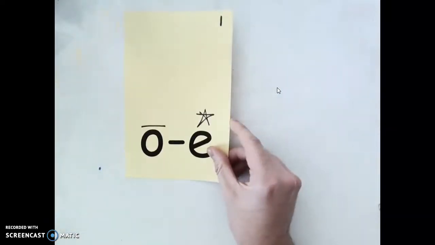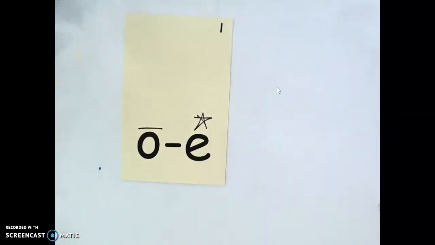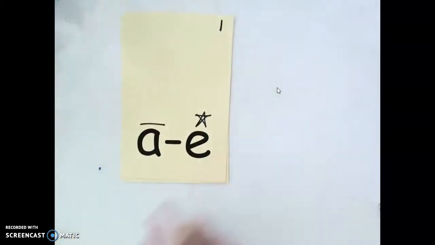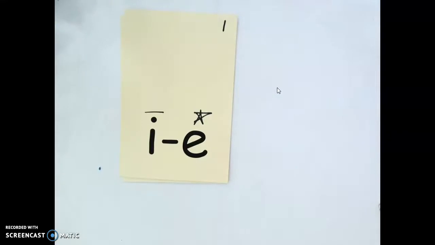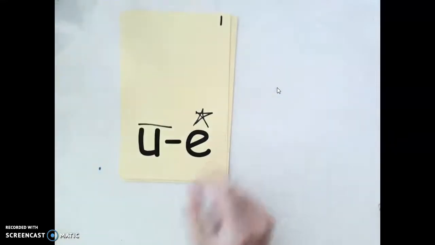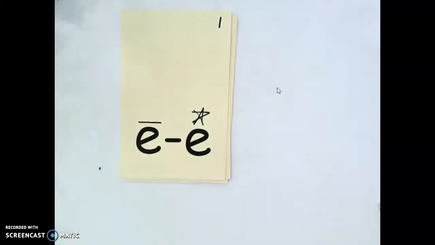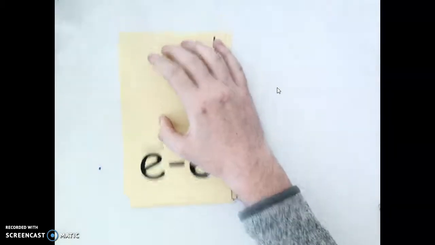Hi, first graders. For today's three-part drill, we're going to continue looking at our magic E sounds. Magic E makes the vowel say its name. So remember, we have O magic E says O. A magic E says A. I magic E says I. U magic E says U. And E magic E says E.